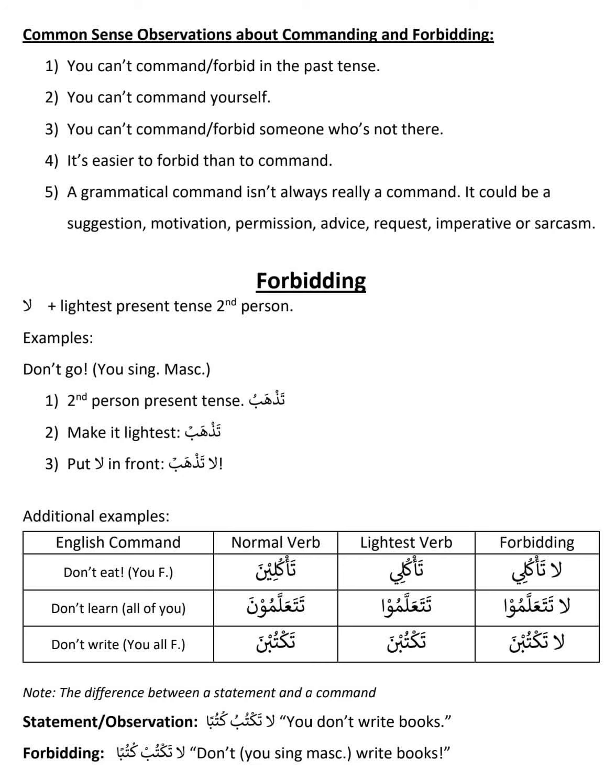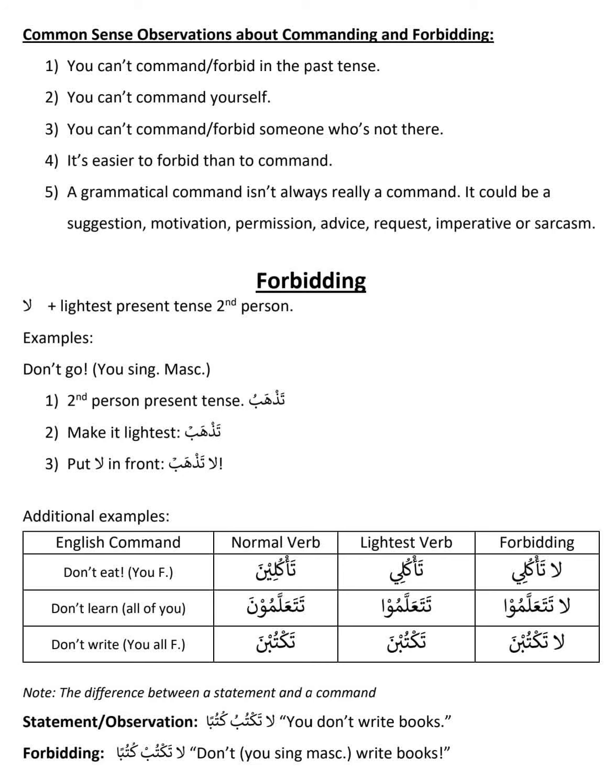So the third person versions, huwa, huma, hum, hiya, huma, hunna, you will not find any command for those. And also ana and nahnu, you will not find a command. Command and forbidding are only applicable for six words: anta, antuma, antum, anti, antuma, antunna.